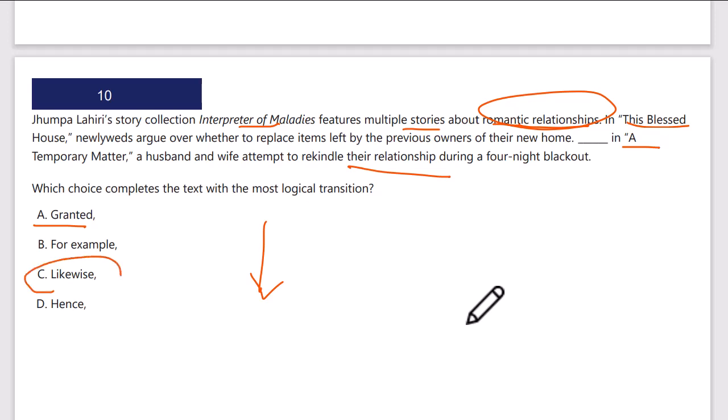Likewise. These are similar examples of how couples behave in romantic relationships. It's a comparison. It's showing the sameness. This Blessed House is newlyweds arguing. Likewise, that is very similarly, this other one is a husband and wife trying to put their relationship back together. Not granted. It's not for example, because they're both examples of the general maladies, the multiple stories. And it's not hence, it's not cause and effect, it's likewise. C is the answer.